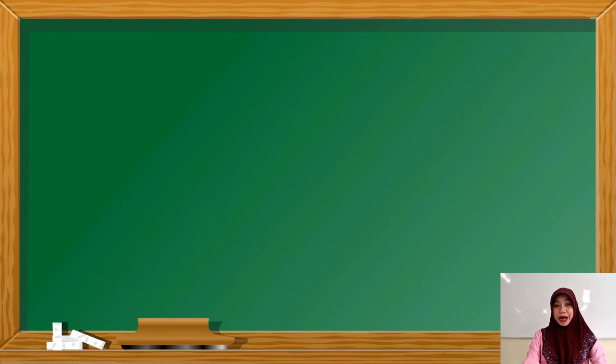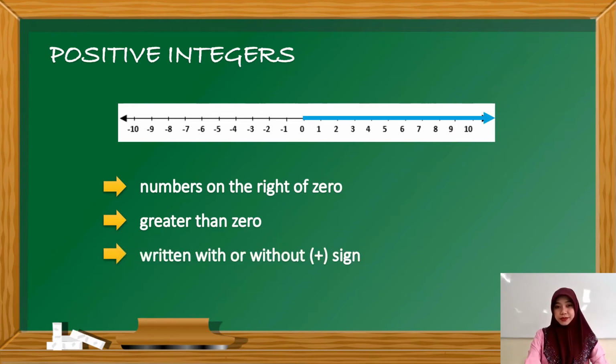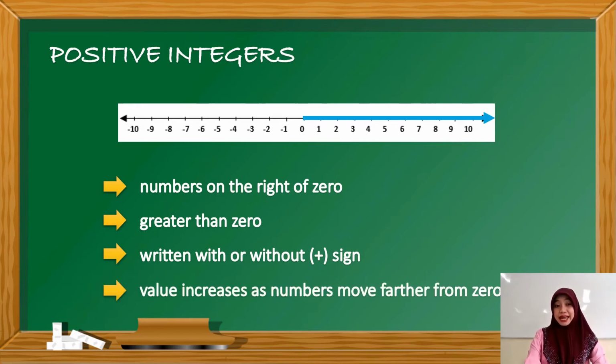Let's learn more about positive integers. These integers are numbers on the right side of 0, and these are greater than 0. You can also write it with or without a positive sign, and its value increases as numbers move farther from 0.